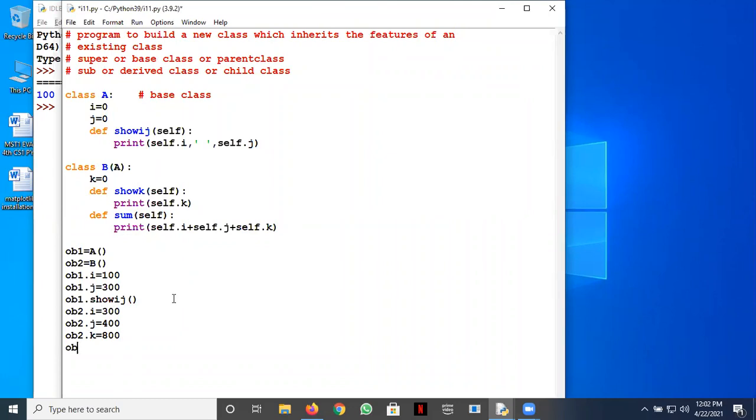Then let's call ob2.show_ij. Let's call that method of the base class through the object of the derived class. I'm sure all of you are aware of what I am doing. Just a simple example, and then we can call ob2.sum, I think.